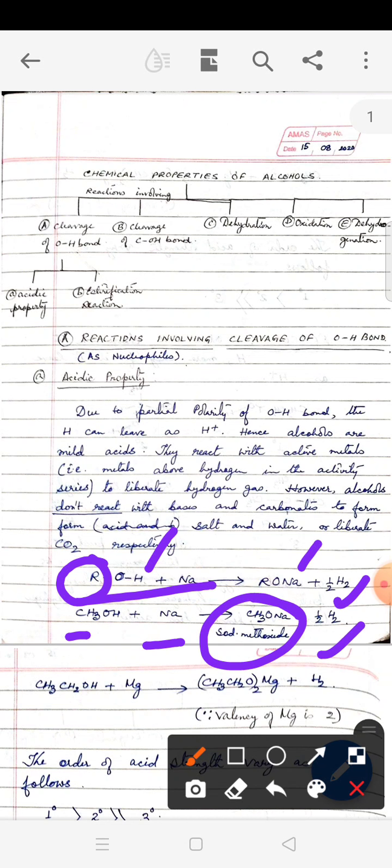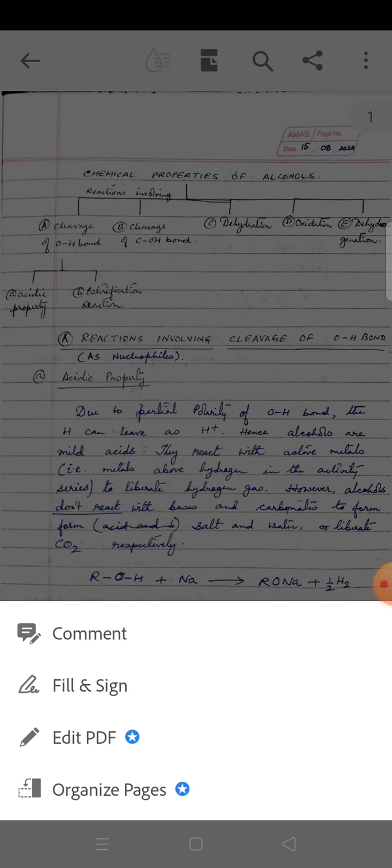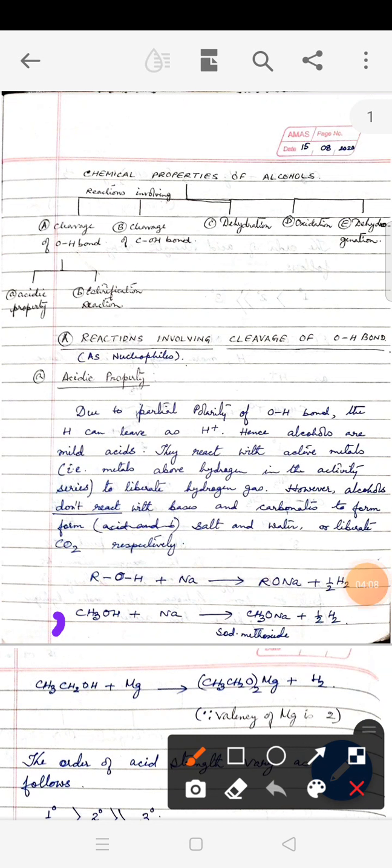I take another example. If I take ethanol and I change the metal, now I take another active metal, that is magnesium. As you know, magnesium has valency 2, and if I remove one hydrogen from here, then we'll have valency of alkoxide ion to be 1. So the product formed will have the formula (CH3CH2O)2Mg together with liberation of hydrogen gas. To balance the equation, you can multiply here by 2. You can write here 2.